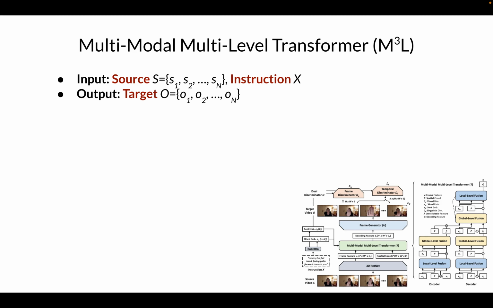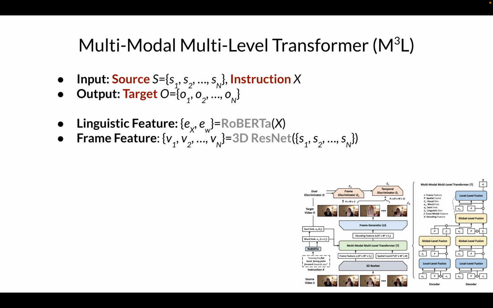To perform LBVE, we propose the multi-modal multi-level transformer, aka M3L. In general, M3L takes the source video and the instruction to produce the target video. We get the preliminary linguistic feature from the RoBERTa language model, and the frame feature by processing the video sequence with 3D ResNet.